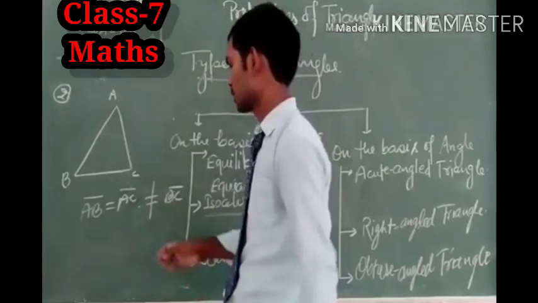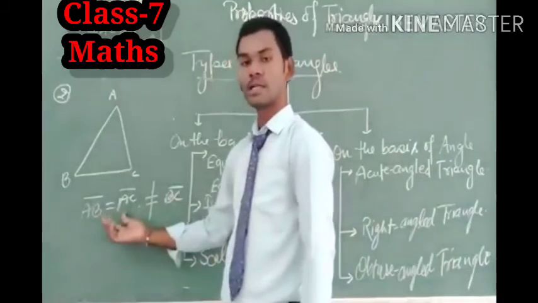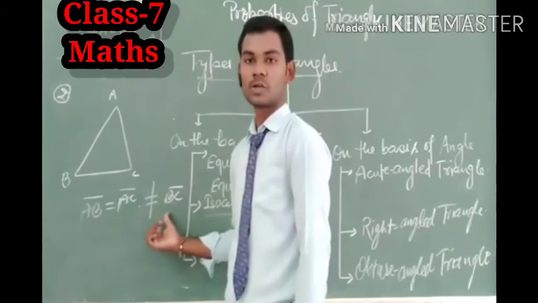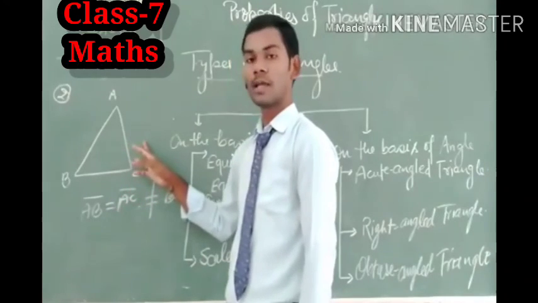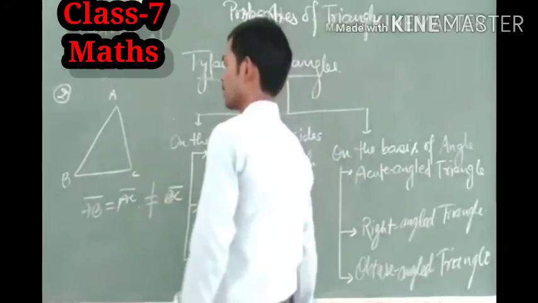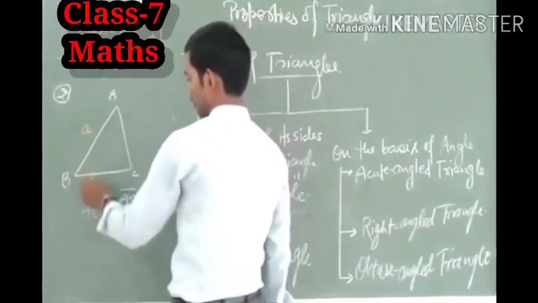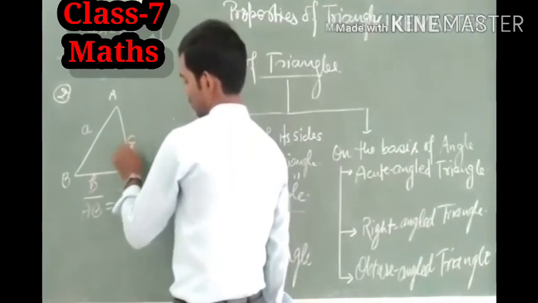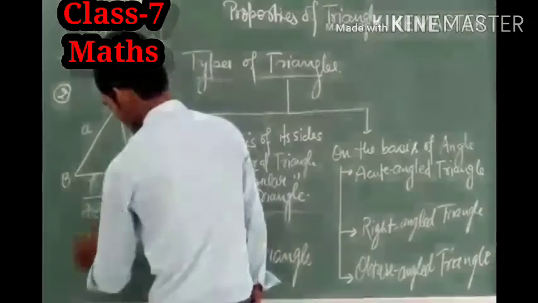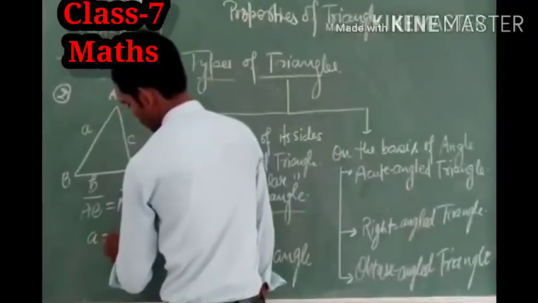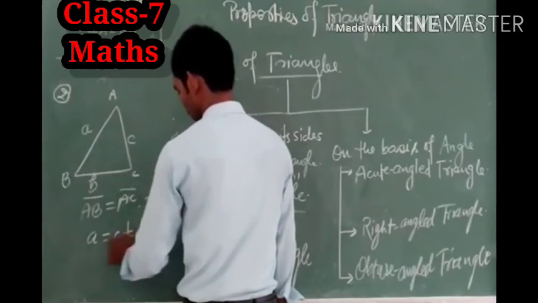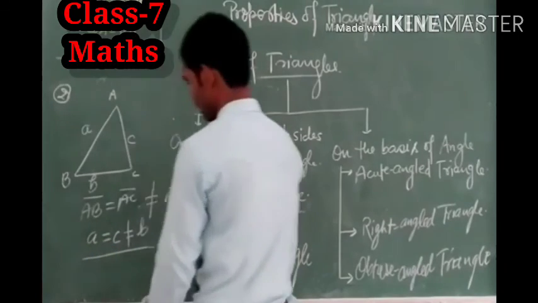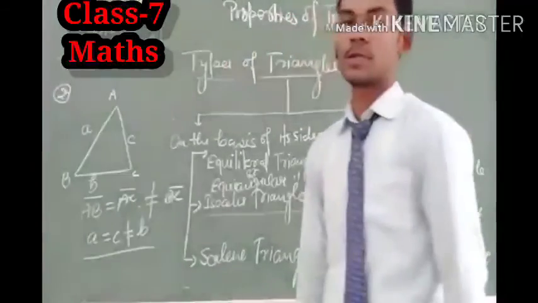So here we can see that two sides are equal, but the third side is not equal to any other side, so it is known as isosceles triangle. And if we denote this by small letters, then we get a is equal to c and it does not equal b. So here you can see that it is the isosceles triangle.